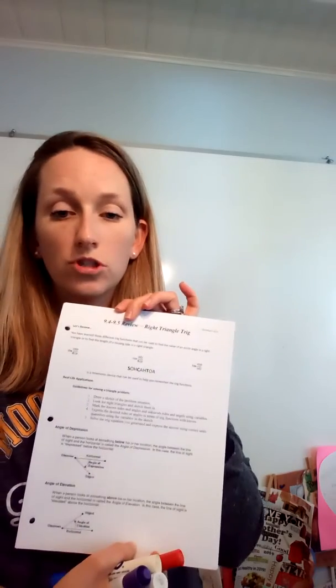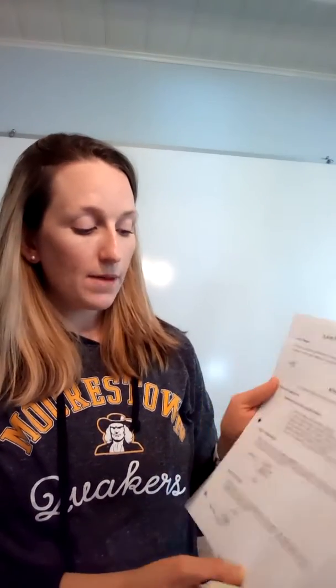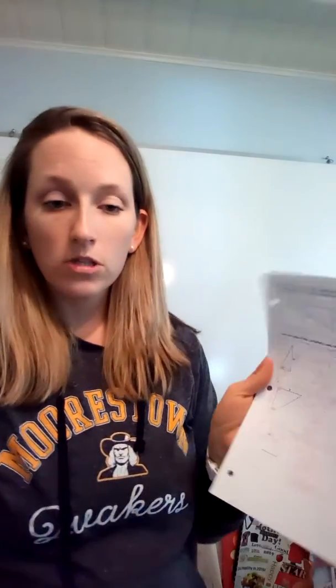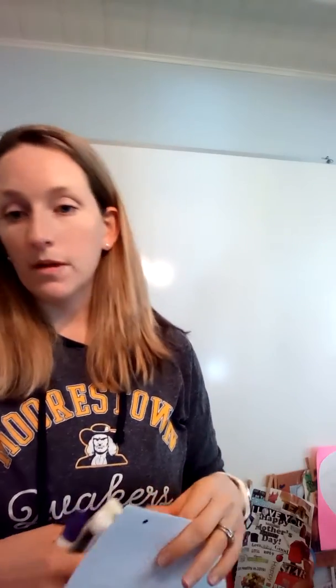All right, so the first page of the review is just information about the two sections. So we have SOHCAHTOA, and then I'm going to talk about angle of elevation, angle of depression. It's all related to SOHCAHTOA, but these are just your word problems, okay? So we're going to start with the very first problem.